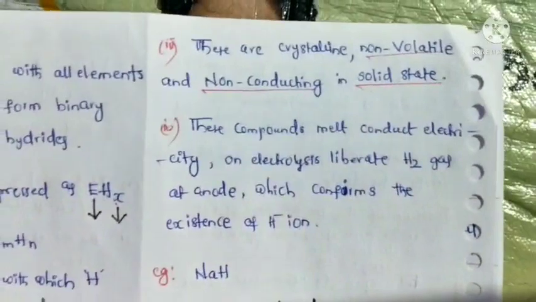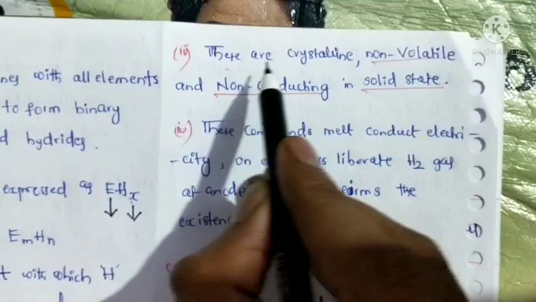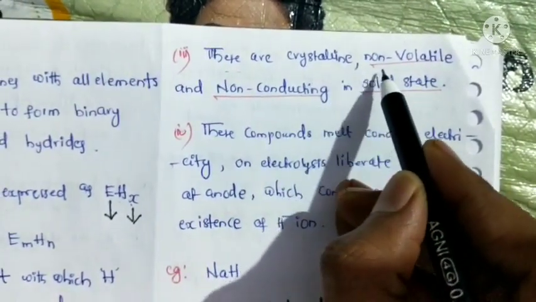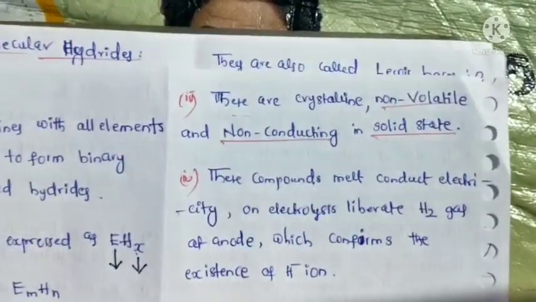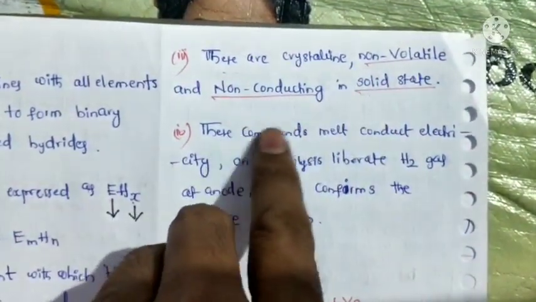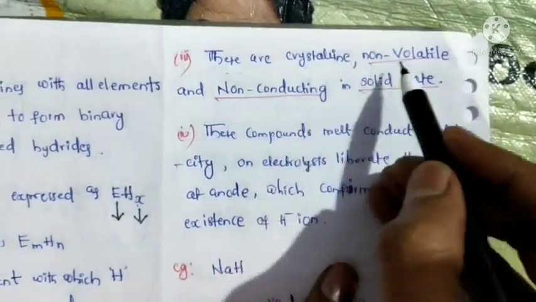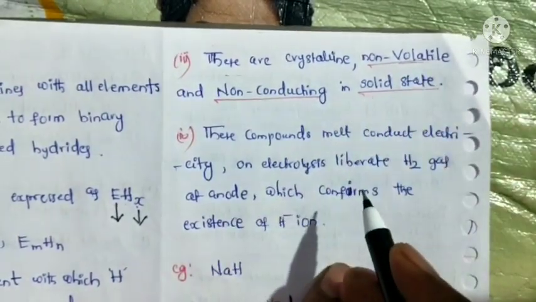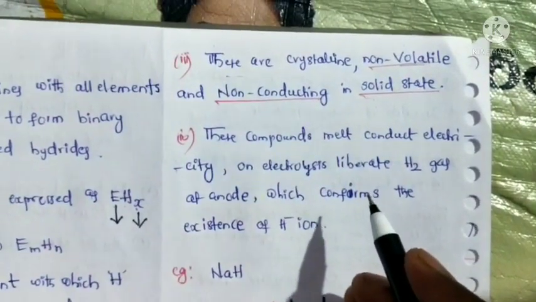Next, another property: these ionic or saline or salt-like hydrides are crystalline, non-volatile and non-conducting in solid state. So the current will not flow through these compounds in solid state. Non-volatile means they do not easily evaporate. So these are the properties of ionic hydrides.